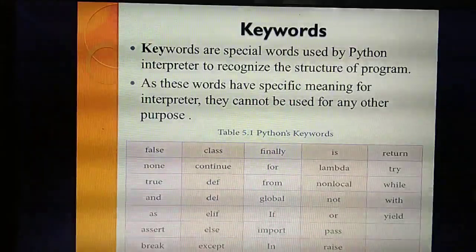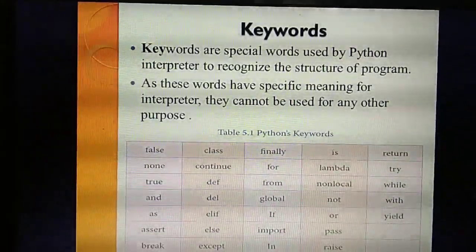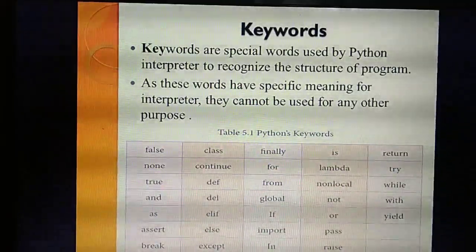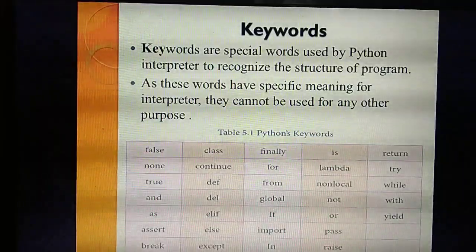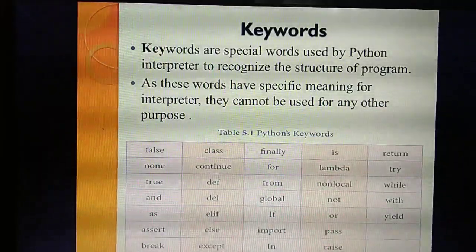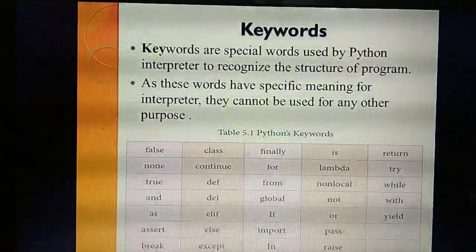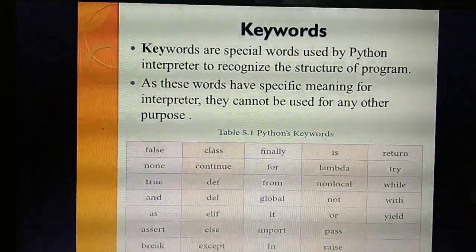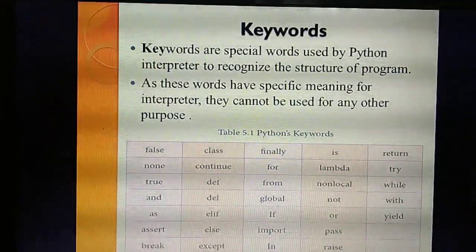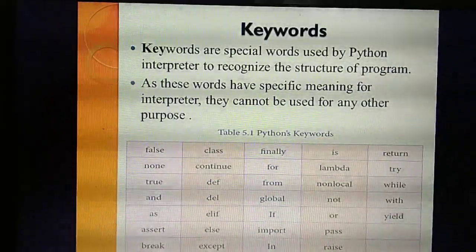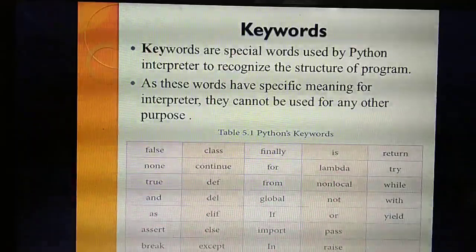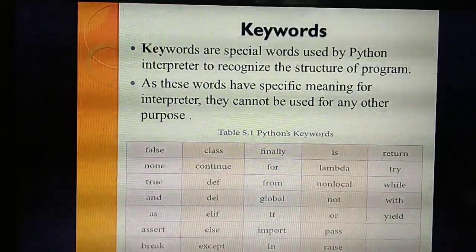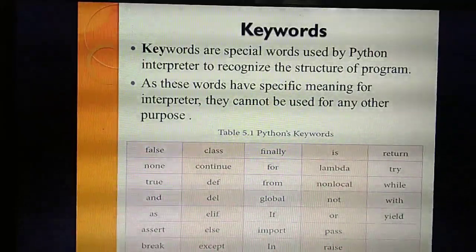Isn't it? Is it true or not? Yes. So like that, what do you mean by keywords? Keywords are special words. Not only in a Python program, whether in C++, Java or any programming language, keywords are special words. We use these keywords so the compiler or interpreter can recognize the structure of the program. What do you mean by recognizing the structure of the program? For example, in a C++ program, you will write void main. Then what's the keyword here? Void.